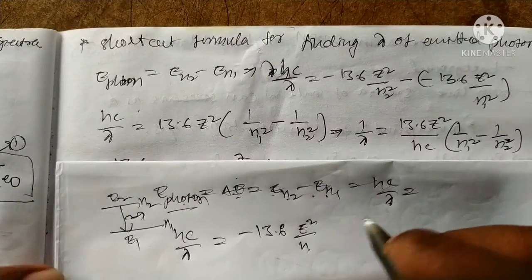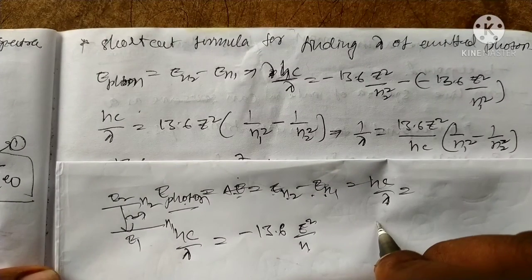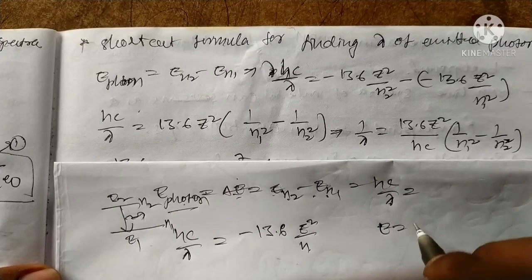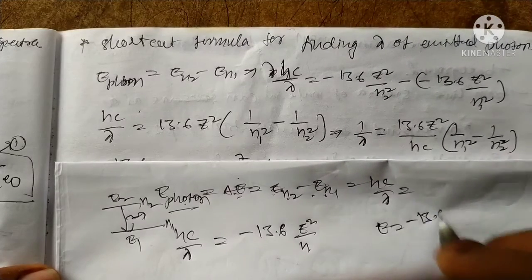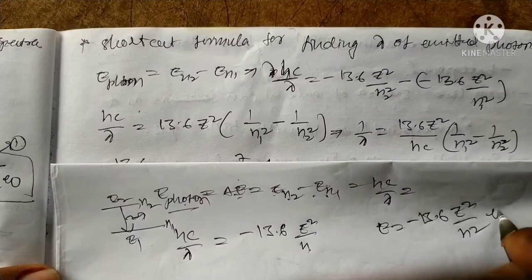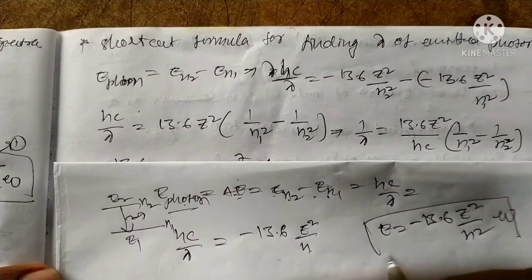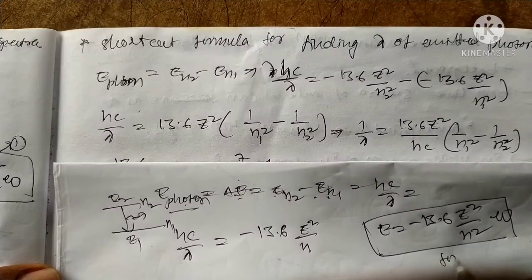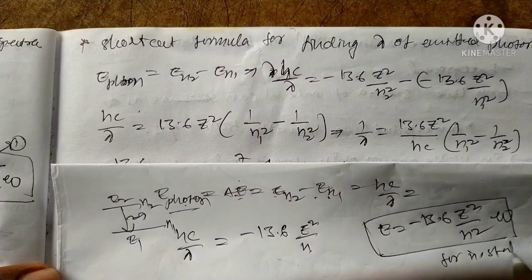According to Bohr theory, for n states E is equal to minus 13.6 Z square by n square electron volts. It is for all n states.